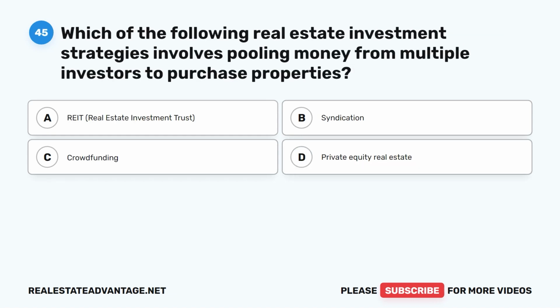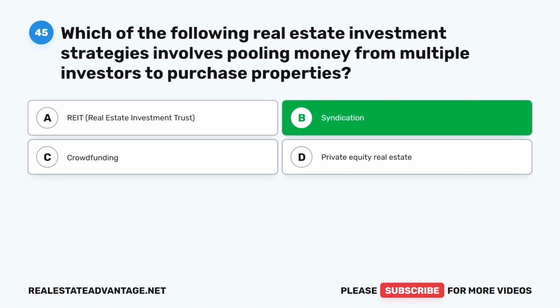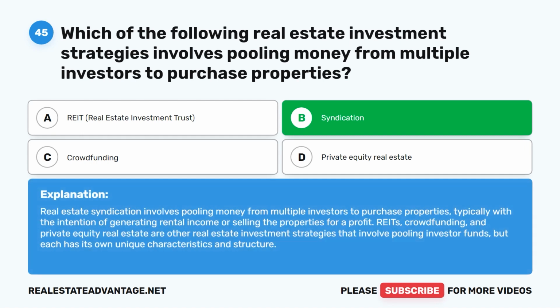Question 45. Which of the following real estate investment strategies involves pooling money from multiple investors to purchase properties? A. REIT, Real Estate Investment Trust. B. Syndication. C. Crowdfunding. D. Private equity real estate. The correct answer is B. Syndication. Real estate syndication involves pooling money from multiple investors to purchase properties, typically with the intention of generating rental income or selling the properties for a profit. REITs, crowdfunding, and private equity real estate are other real estate investment strategies that involve pooling investor funds, but each has its own unique characteristics and structure.